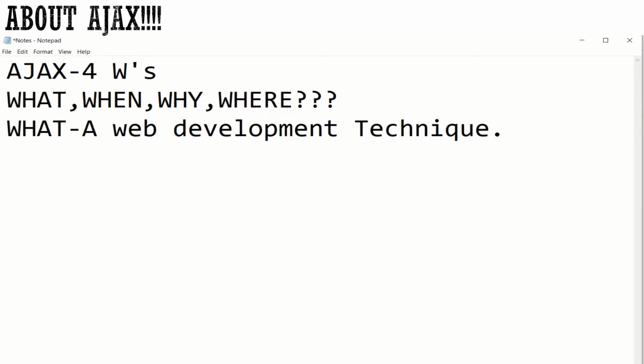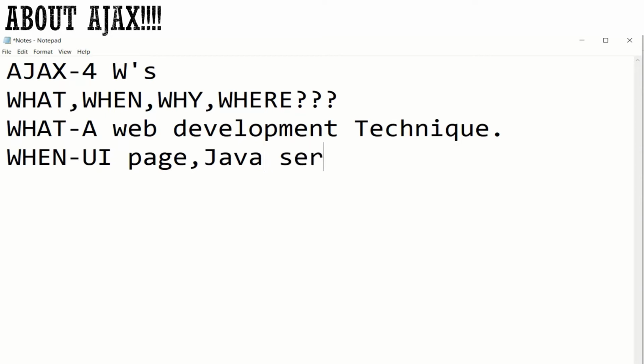Then when is the next question. When can this be used? For when, let me take a scenario first. I am having a UI page and I am having a Java service.